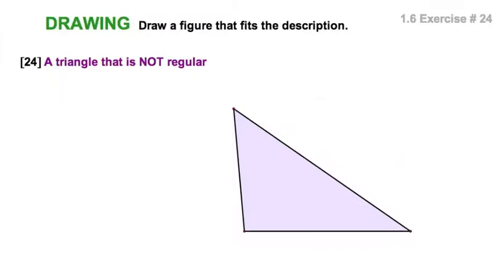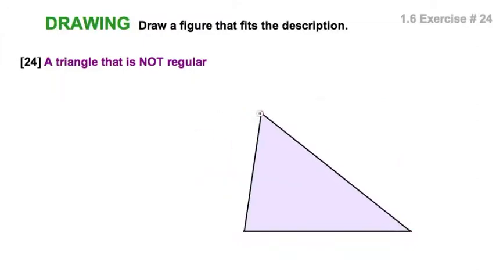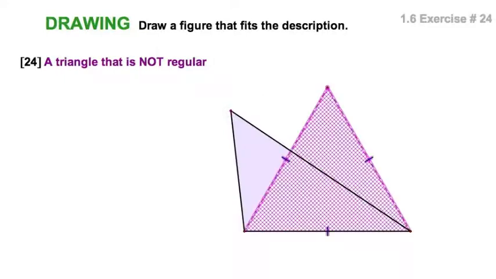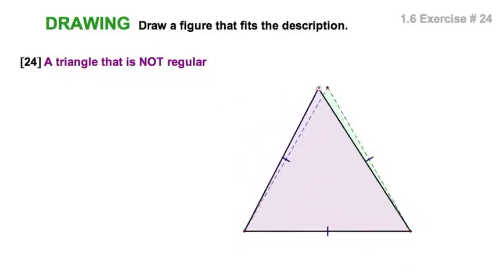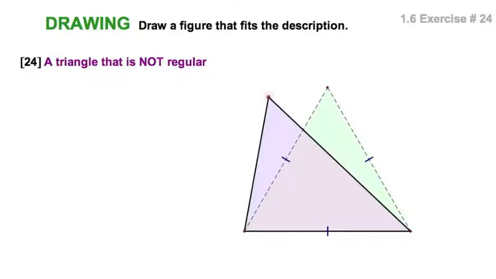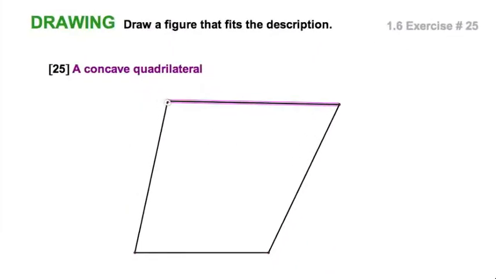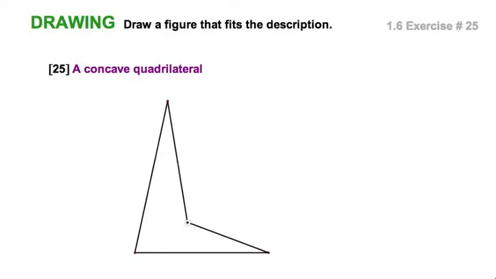Well, drawing a triangle that's not regular is pretty easy because that's it. The only way it would be regular is if it were equilateral, which happens to also be equiangular. As long as it's not that, it's not regular. Well, here is an arbitrary convex quadrilateral. All I need to do is take one vertex, imagine a lot of snow on the roof, and it caves in. That is a concave quadrilateral.